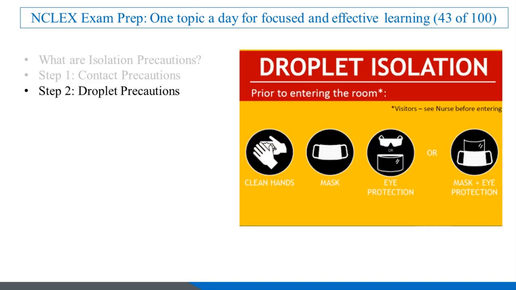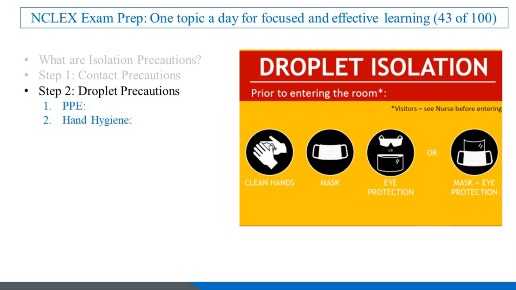Step 2. Droplet precautions. Droplet precautions are used for infections spread through respiratory droplets, such as influenza, pertussis, and COVID-19. Here's how to implement droplet precautions. 1. PPE, wear a mask when within 6 feet of the patient.